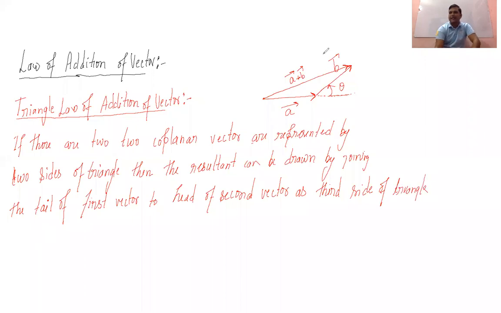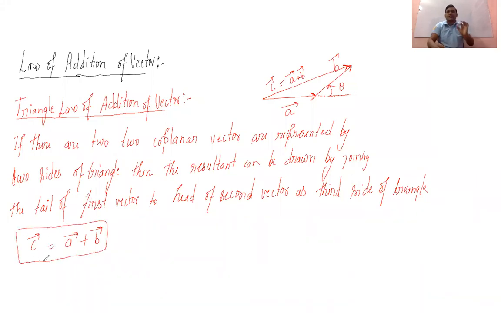So from here you can write A vector plus B vector. This is basically the resultant of these two vectors. You can just remove the magnitude sign. If it is your C vector, meaning the side is your C, then C vector can be written as A vector plus B vector.